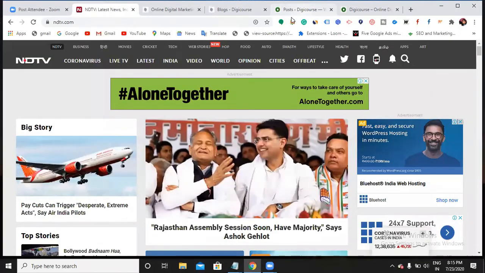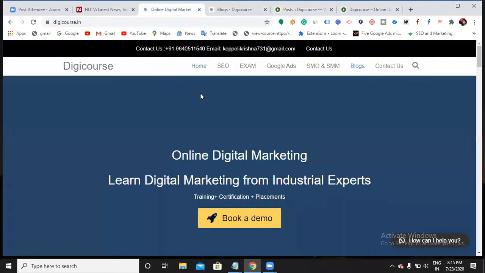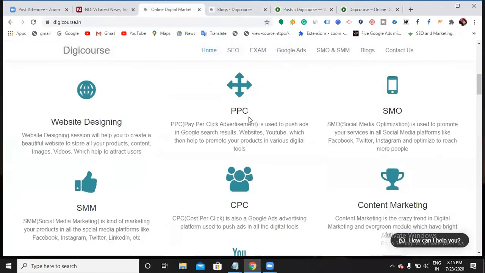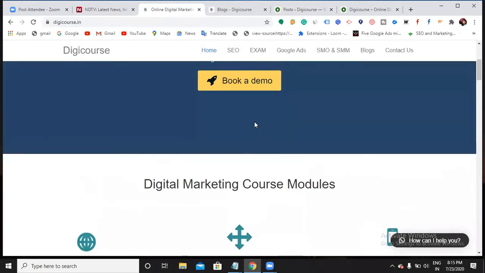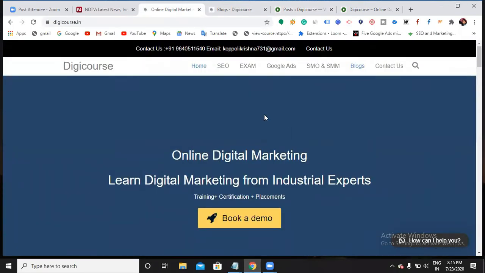And then next, coming to Dizzy Codes. Is this a dynamic website? No, it's not a dynamic website. It is a static website. Whenever you visit this website, tomorrow or the day after tomorrow, after 1 month, after 1 year also, you can see the same stuff over here. Why? Because it is service oriented, so I want to show the same content to whoever visits at any time. This is called a static website.